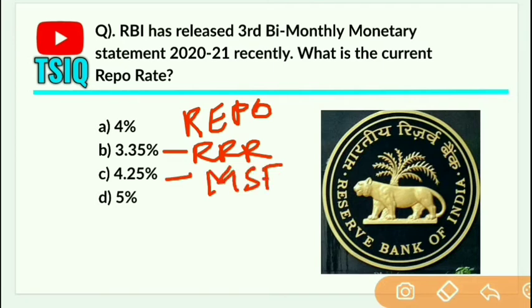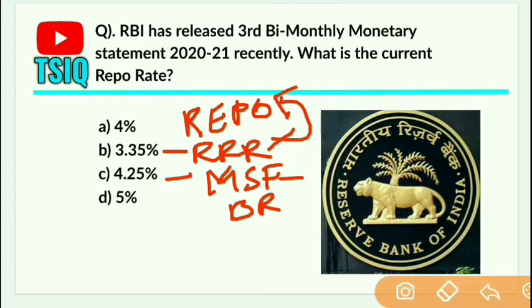We discussed repo rate is the rate at which RBI lends money to commercial banks. And what is reverse repo rate? It is the rate at which RBI absorbs the money from the banks which is in excess. This is just reversal to the repo rate. And marginal standing facility means it is a provision which enables the scheduled commercial banks to borrow an additional amount of overnight money from RBI. In simple terms, it is a window for banks to borrow from the Reserve Bank of India in an emergency when interbank liquidity dries up completely.